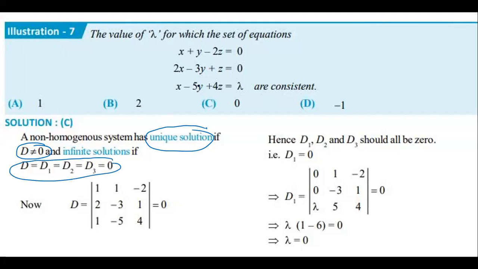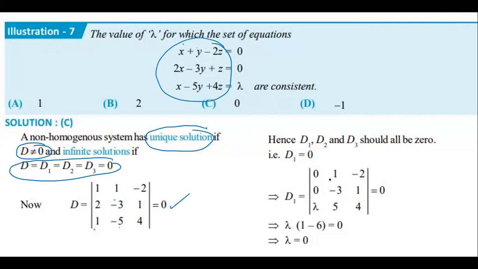So what is the first step? What they are giving, verify. What are the determinants? 1, 1, minus 2; 2, minus 3, 1; 1, minus 5, 4. I think all of you know how to find the determinant of a 3 by 3 matrix. It is 0. Fine. But consistent means what? Unique solution; if that condition fails, obviously it is infinitely many.